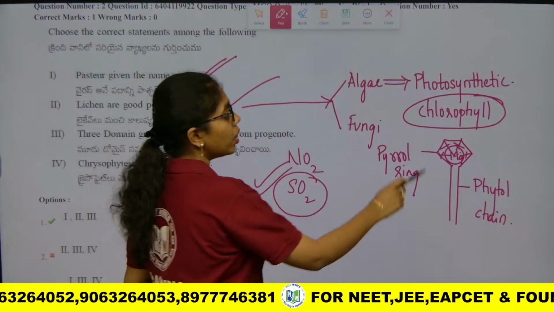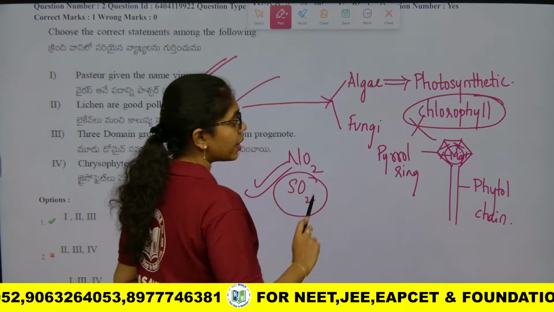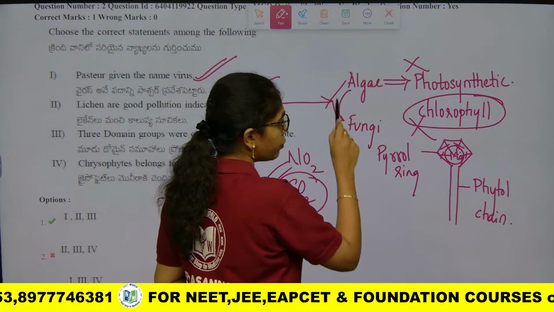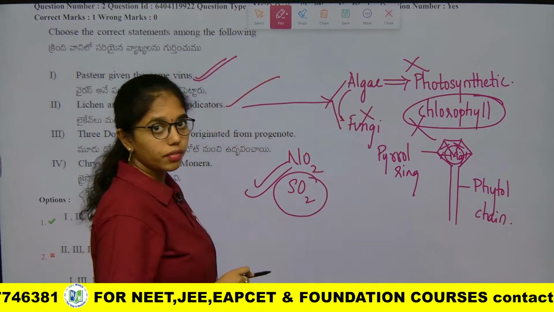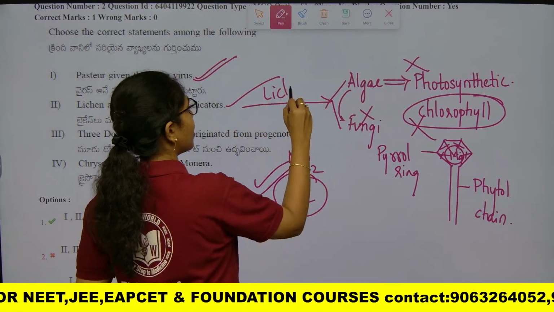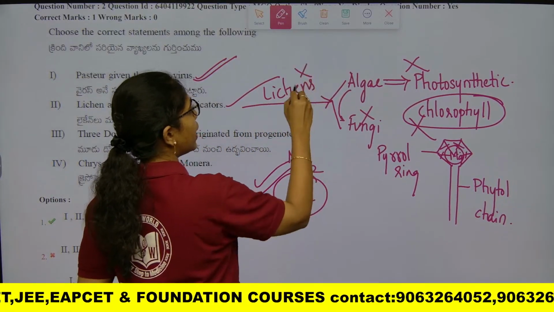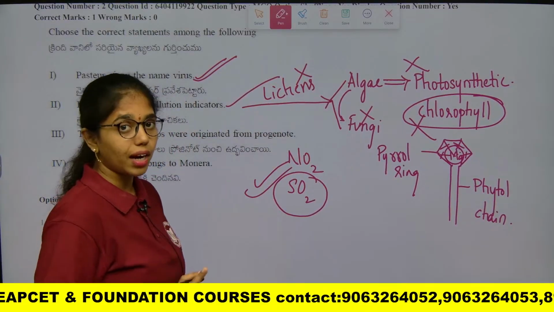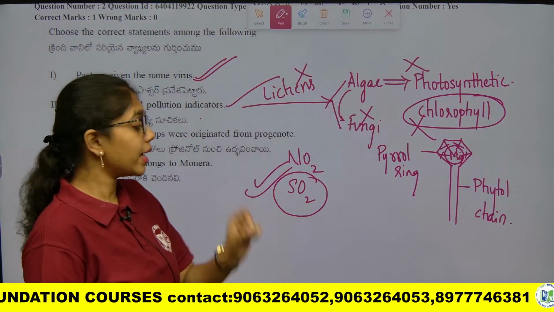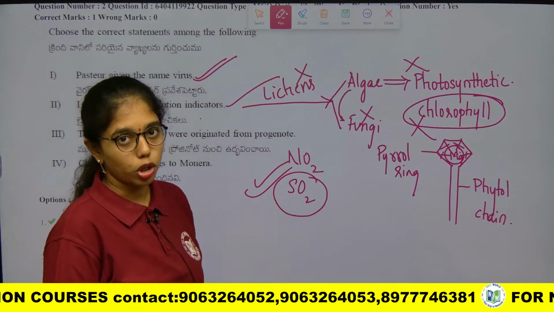That is how the chlorophyll structure gets dismantled, photosynthetic activity gets dismantled, and algae will not provide food to fungi. Fungi structure will collapse. That is how lichens cannot survive in the polluted areas. Clear ma? Now you have understood how lichens are good pollution indicators, and most widely it will indicate sulfate pollution.